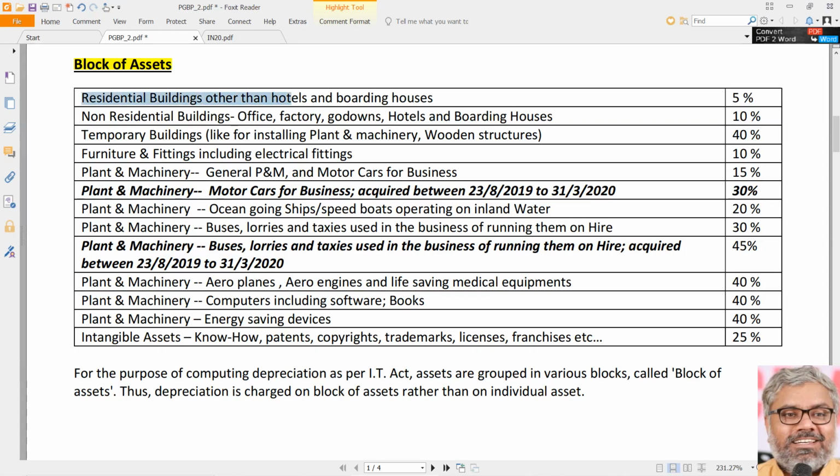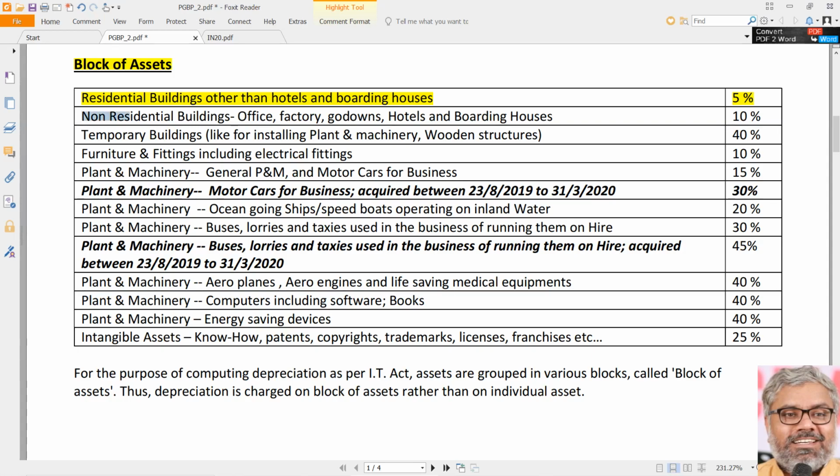Residential buildings other than hotels and boarding houses: the rate of depreciation is 5%. Why will an assessee have a residential building? Why not? Just as we discussed earlier, a company may have a guest house in which the MD or some managers are staying, or the company gives quarters to its employees. Is it not a residential building? Yes, it is. So on those buildings, only 5% depreciation is available, and all these rates are per annum when nothing is mentioned.